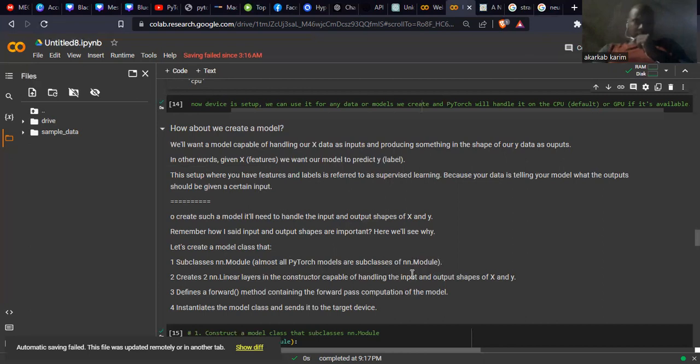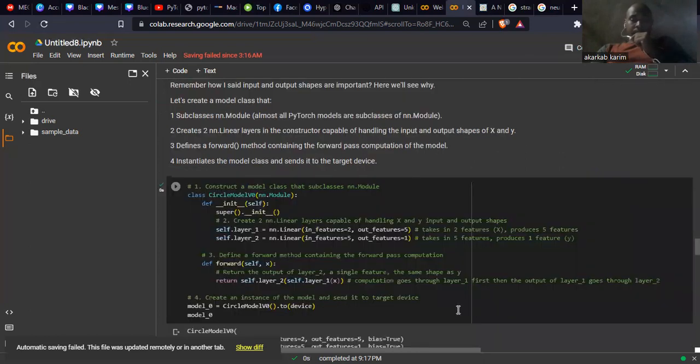So most models exist here as an nn.Module. Second step, create two nn.Linear layers, because we have X1 and X2, and the constructor should be able to handle the input and output shapes for X and y. Third, define a forward method containing the forward pass computation of the model. And the fourth step is to instantiate the model class and send it to the target device. I will show you that. So let's construct a model class.